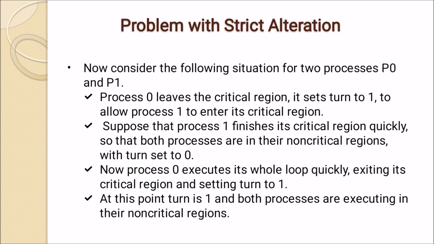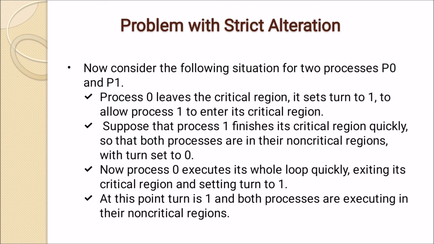Now, what is the problem with this strict alteration method? Let us discuss the scenario where two processes P0 and P1 are there. Process 0 leaves the critical region and sets turn to 1 to allow process 1 to enter. This is normal.